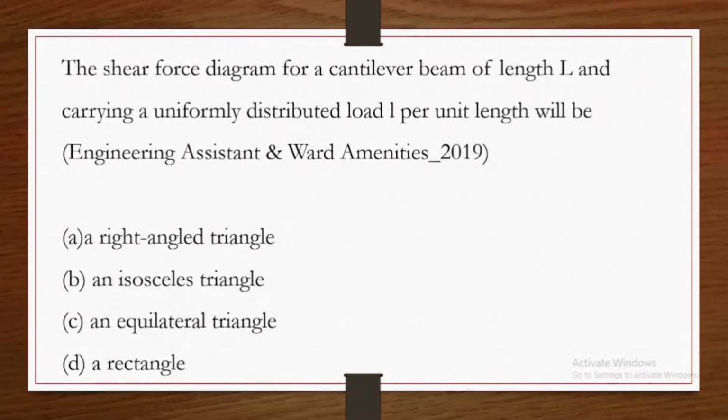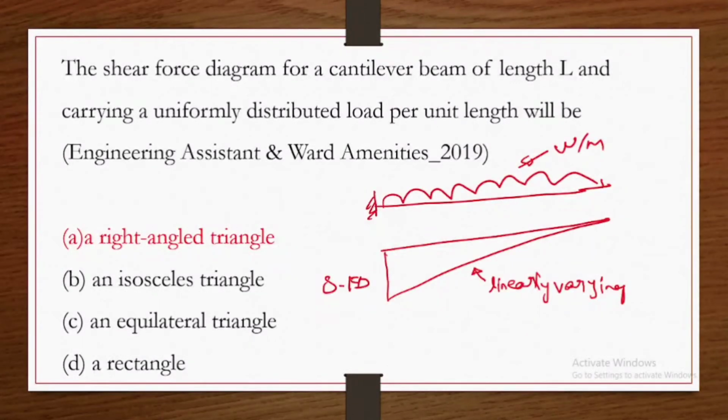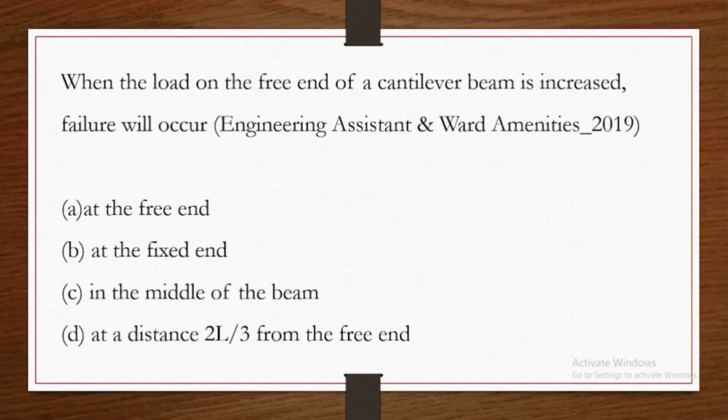Next question. The shear force diagram for a cantilever beam of length L and carrying a uniformly distributed load per unit length will be a right angle triangle. And for a UDL, the shear force diagram will change linearly. Next question. When the load on the free end of a cantilever beam is increased, failure will occur at the fixed end.